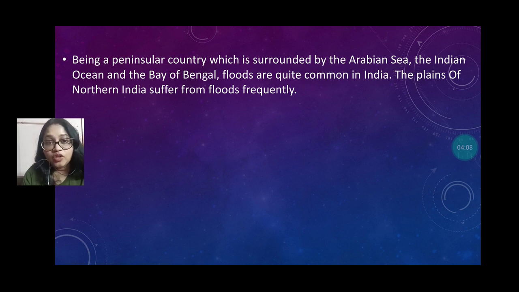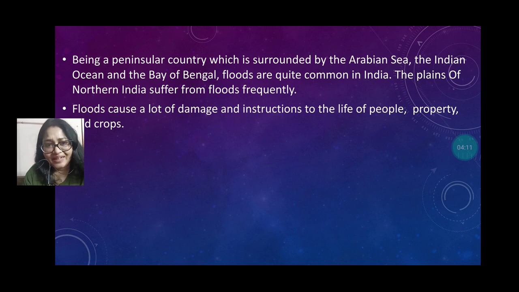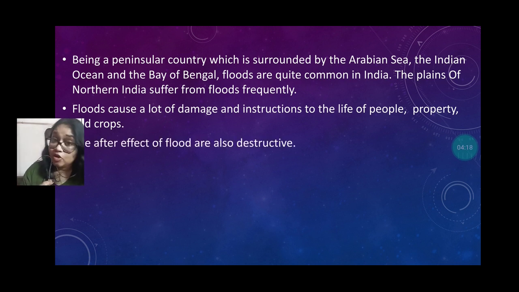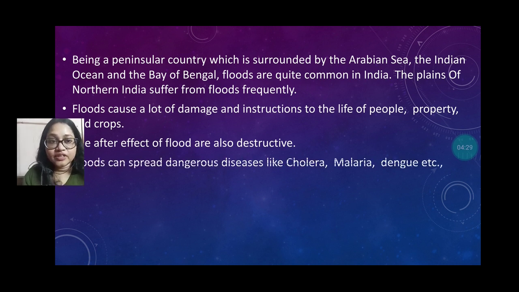So the plains of northern India suffer from flood frequently. Flood causes a lot of damage to people as well as to properties. Okay, and the crops also. And after a flood happens in those regions, destructive things also happen in those flood-prone regions. Okay, flood can spread dangerous diseases like malaria, dengue, cholera, just like this, and they can cause water logging also.